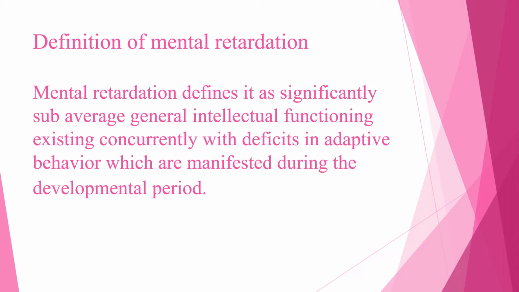That is, with age, as you grow, you end up acquiring new developmental stages. At the age of 2 or 3, a child starts walking. At the age of 5 or 6, the child is able to go to school, learn to read and write. But individuals with mental retardation have problems or deficits in adaptive behavior, and this is manifested during the developmental stage. So it is seen during the developmental milestones.